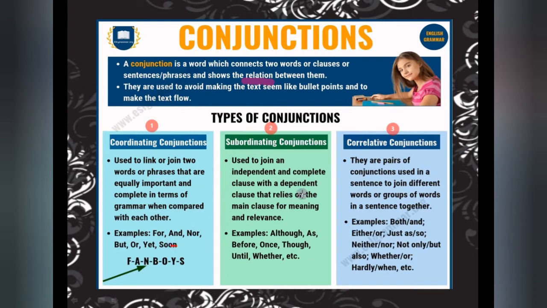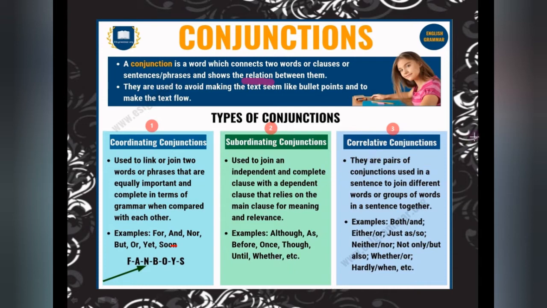Now see, subordinating conjunction. This we are going to do today. Used to join an independent and complete clause with a dependent clause. If you remember, we have done this in adverb clauses. In clauses we have two kinds, main and subordinate clause. Subordinate clauses are joined with subordinating conjunctions. So here: although, as, before, once, though, until, whether, etc. Why etc.? Because so many are there. We will do it today.